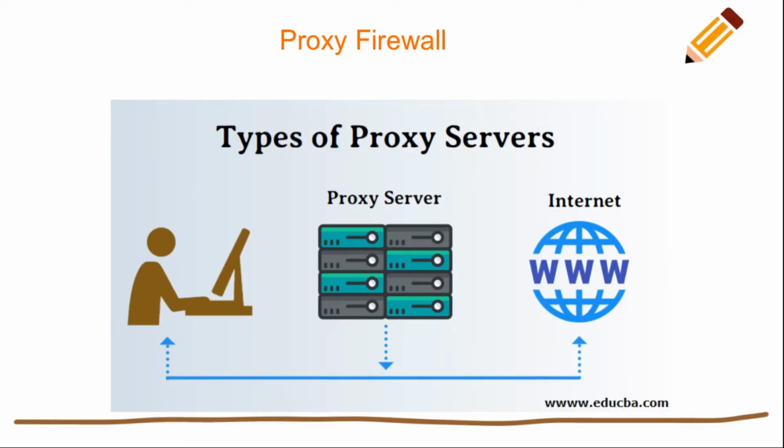Students think their computer is connected to the internet, but actually all the students' computers are connected to the server and the server is connected to the internet. So that server acts as a proxy server.